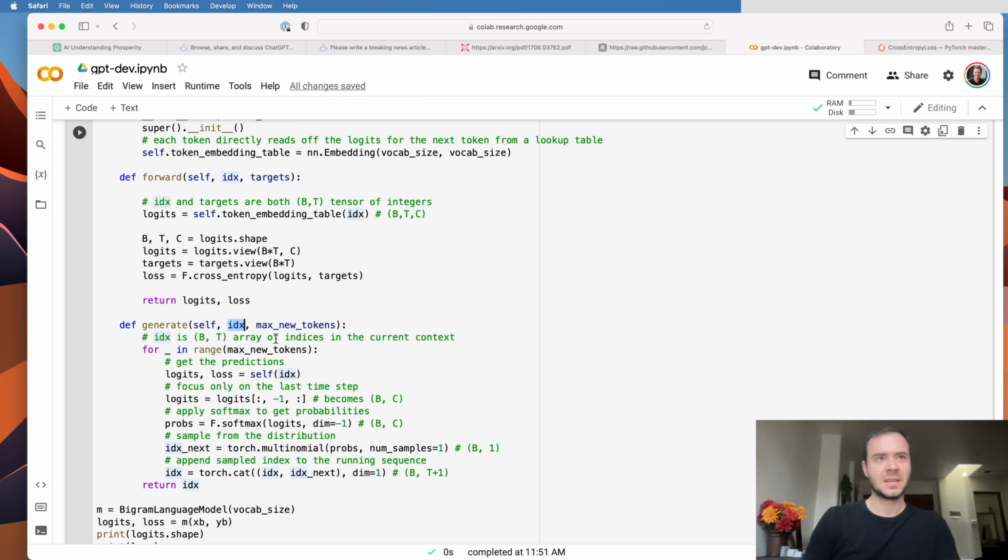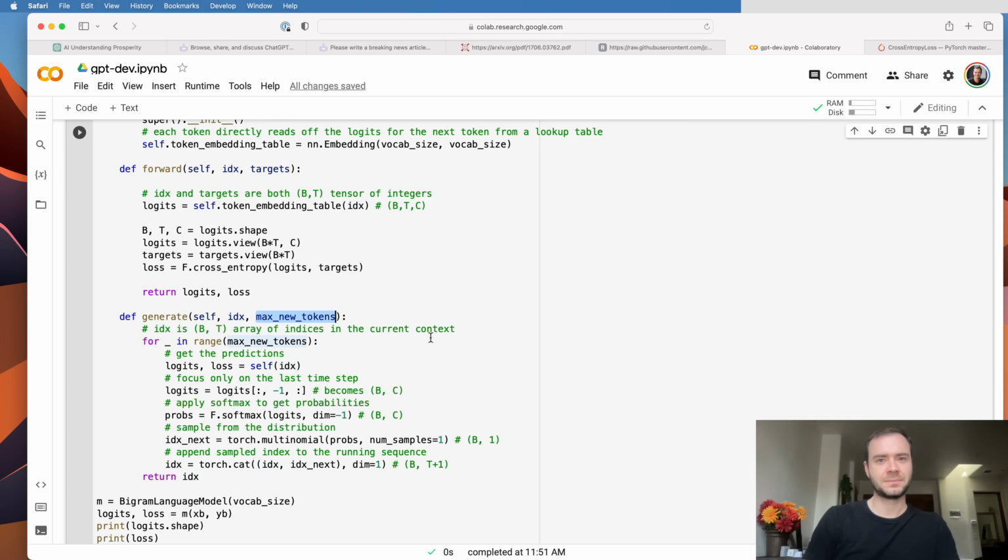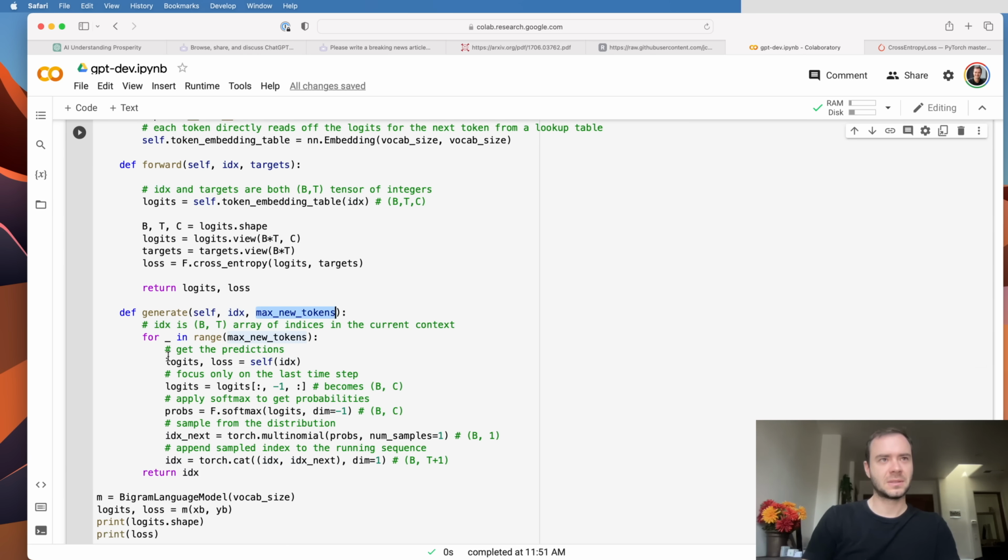It will do that for max new tokens. You can see here on the bottom, whatever is predicted is concatenated on top of the previous IDX along the first dimension, which is the time dimension, to create a B by T plus 1. That becomes the new IDX. So the job of generate is to take a B by T and make it a B by T plus 1, plus 2, plus 3, as many as we want, max new tokens. This is the generation from the model.